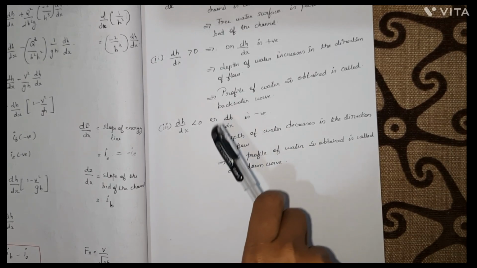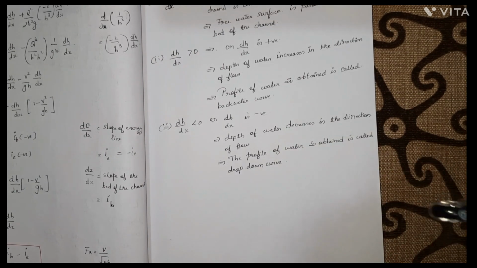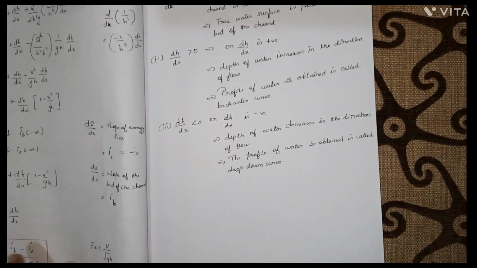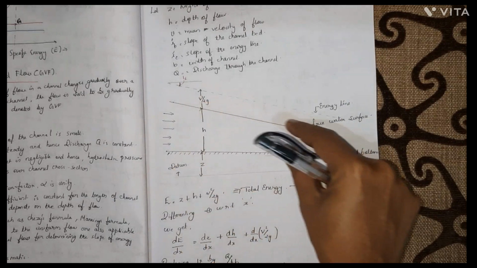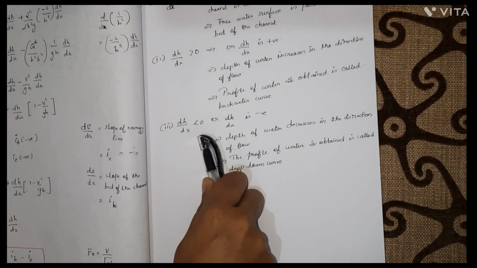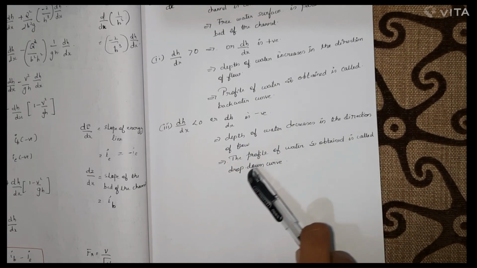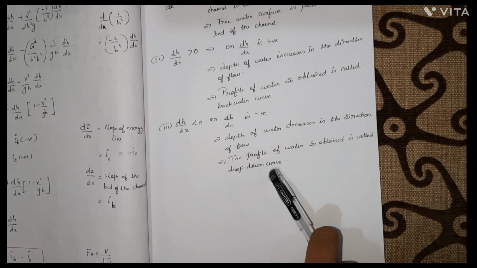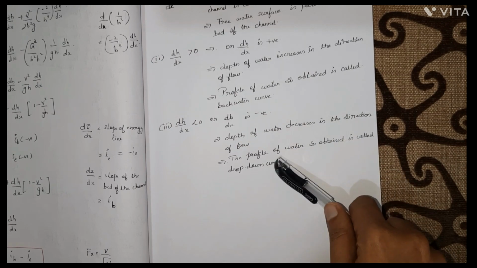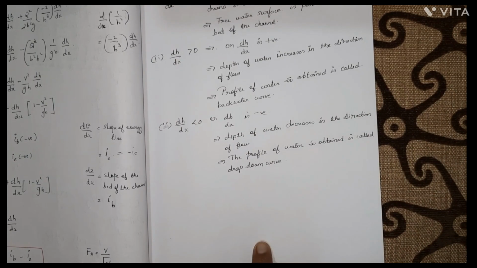In that case, we can see that the depth of water decreases in the direction of flow. Along the direction of flow, the depth of water is getting decreased. Like in this case, the depth of water is getting decreased along the direction of flow. Okay, dh by dx is less than 0. In this case, the profile of water so obtained is called the drop down curve. Okay. About these profiles, we'll be discussing in detail in the next class. As of now, please note this down.